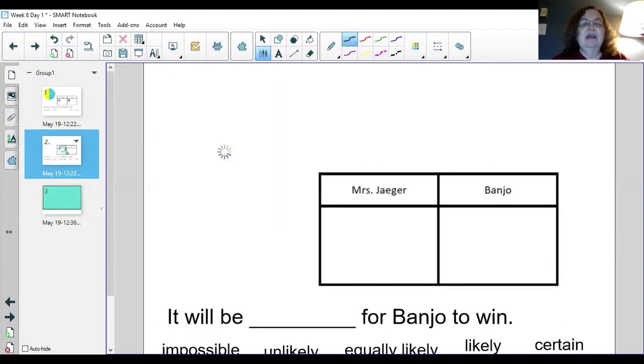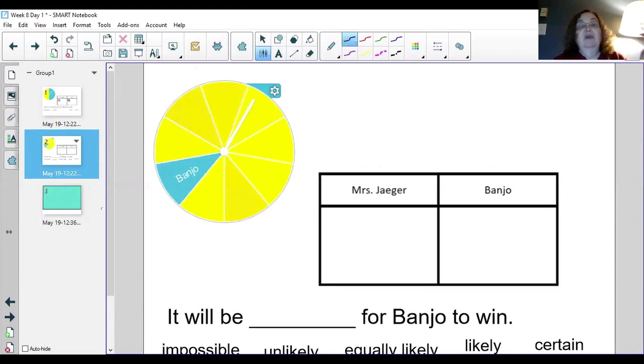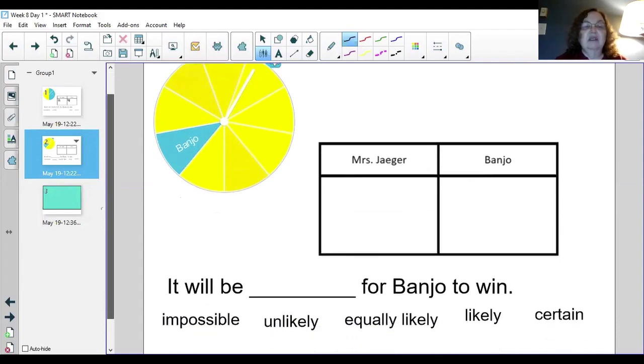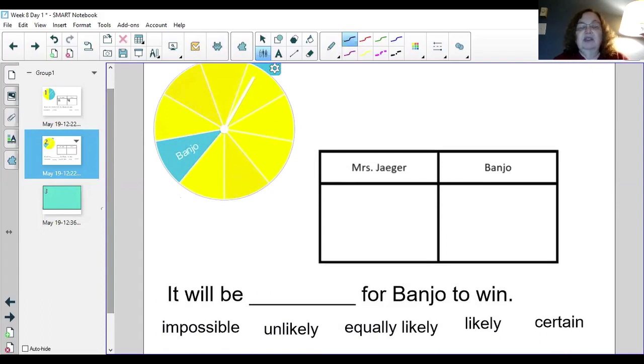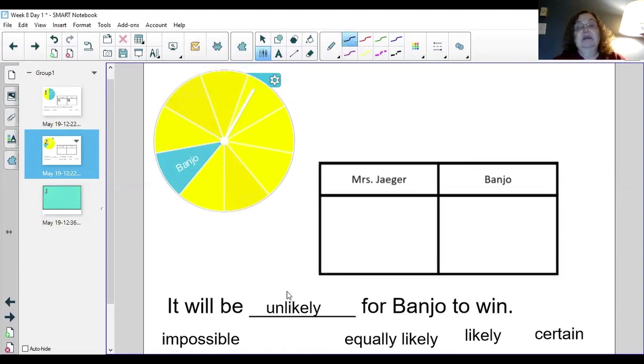Uh-oh. This time, look at what we have. I have all of these. I have 7 pieces, and Banjo only has 1. What do you think we should put here now for the sentence? It will be blank for Banjo to win. Impossible, unlikely, equally likely, likely, or certain. Did you say unlikely? Yes, it looks like it's unlikely that he would win. But let's try. Ready? There's the first one.